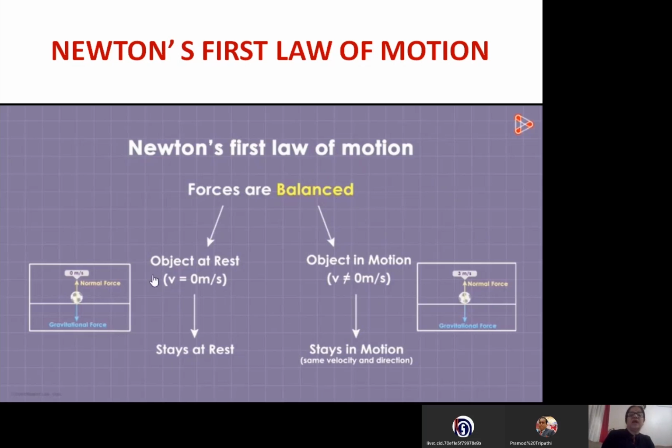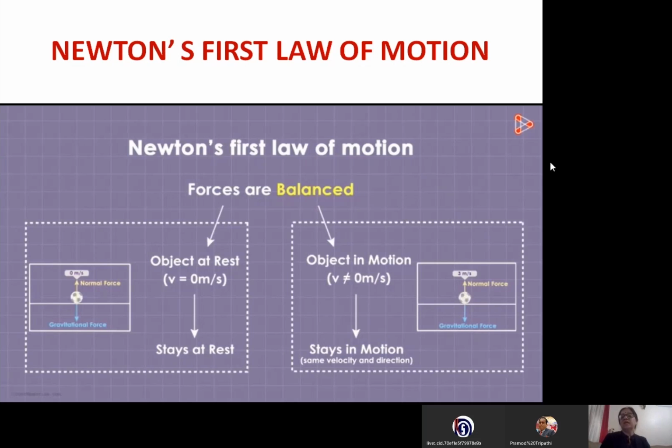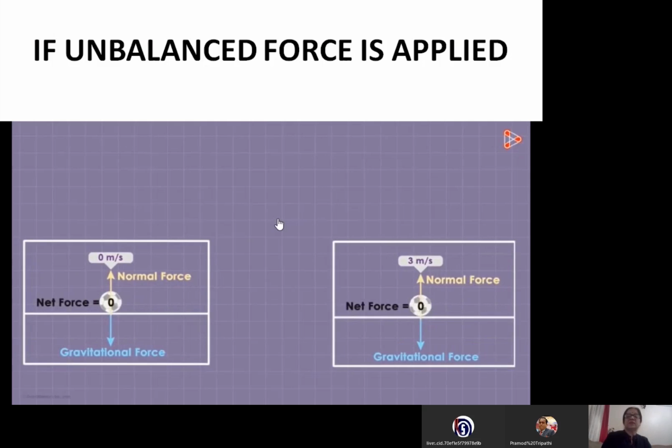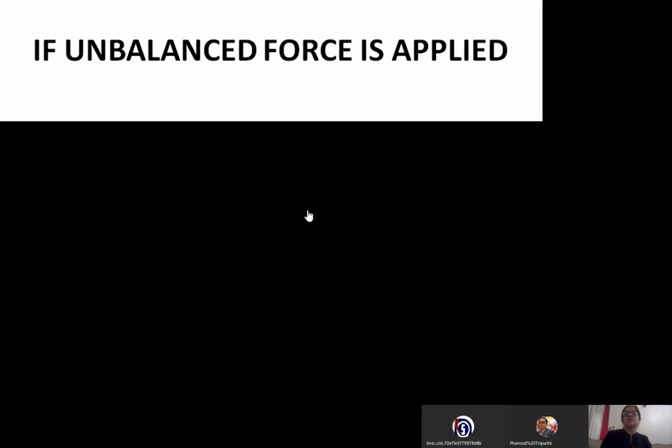Okay? If the object is at rest, that means velocity is 0, and it will stay at rest. If the object is in motion, velocity is not 0, but it is in uniform motion of 2 meter per second or 3 meter per second, whatsoever the velocity, when the object is moving with uniform velocity, it will remain at the same velocity because balanced force is applied on it. Right? Now, if force is unbalanced, then in that case, if unbalanced force is applied on an object, that produces acceleration. Right?